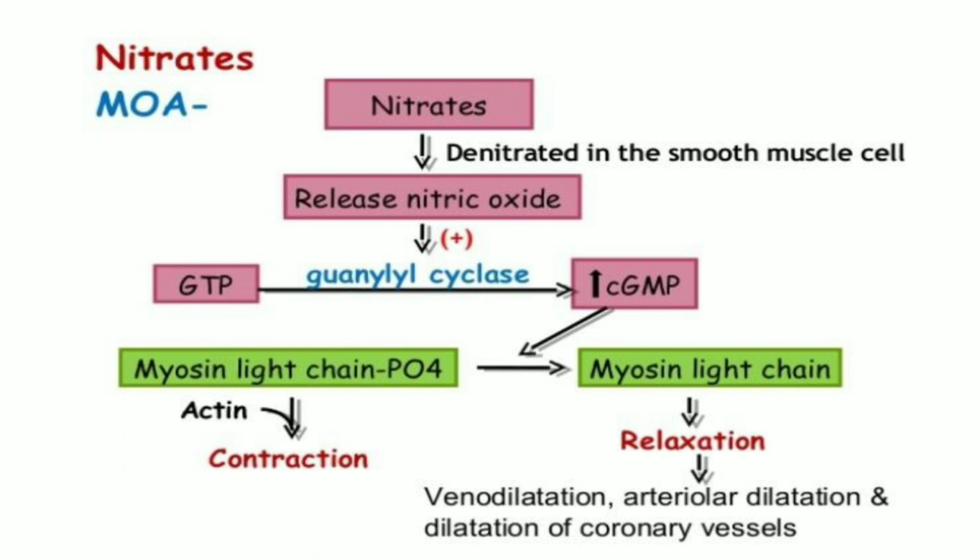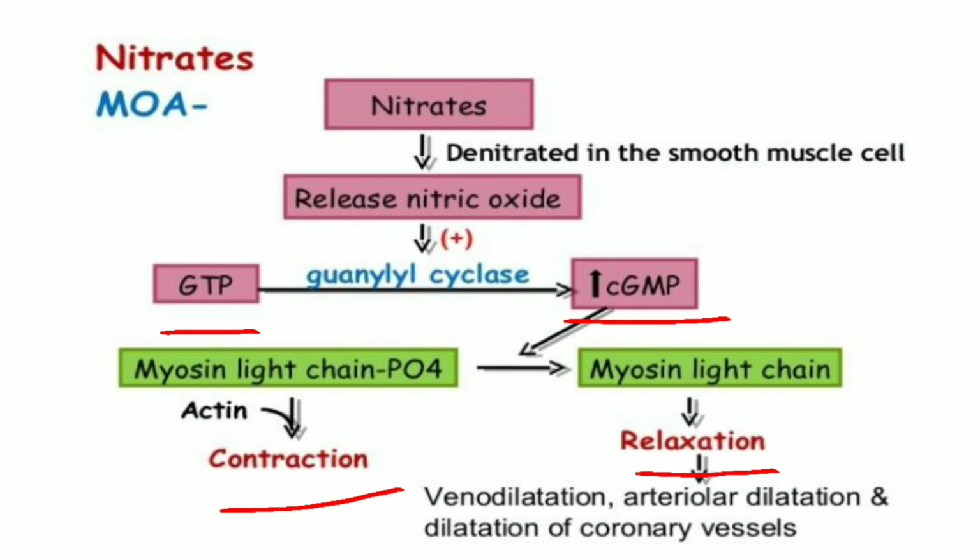This guanylate cyclase converts GTP into cyclic GMP, and that cyclic GMP is responsible for dephosphorylation of MLCK. MLCK means myosin light chain kinase, and there is inactivation of myosin. Since the myosin fails to interact with actin, there is inhibition of contraction. That is, there is relaxation of vascular smooth muscles.